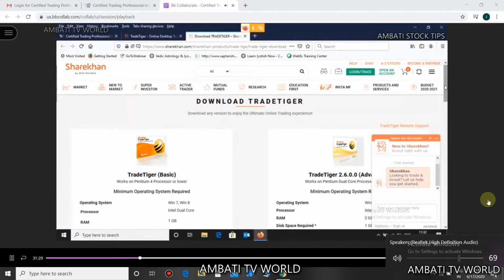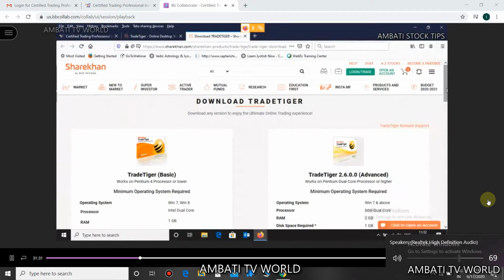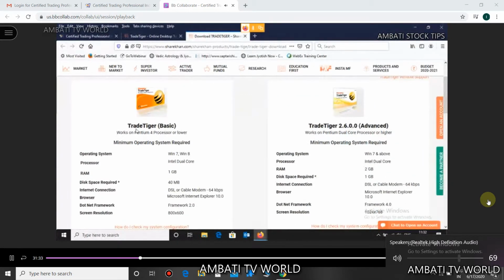Yes, now see here. You have two versions here, the basic version and the advanced version of Trade Tiger. We need to have the advanced version of Trade Tiger.